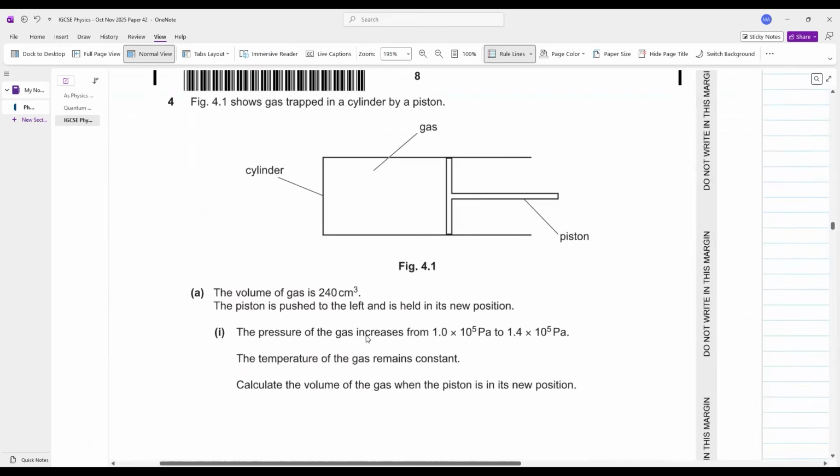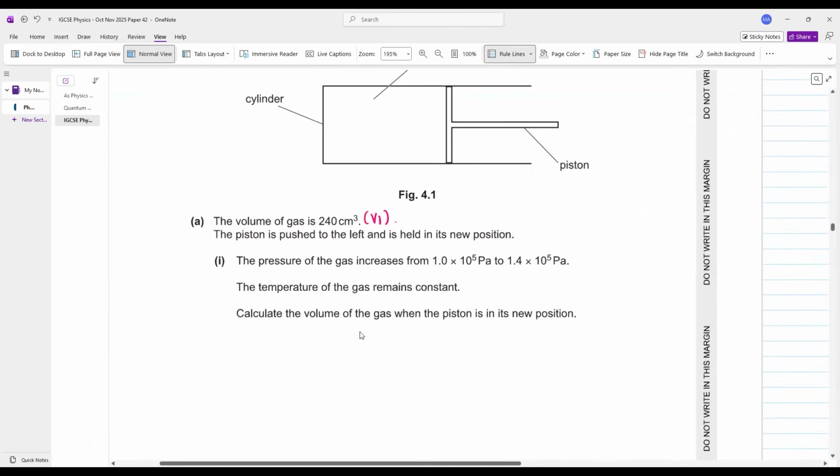Let's see this. Now, focus करो बेटा, इस सवाल पे क्या लिखा हुआ है जरा सा. Figure 4.1 shows gas trapped in a cylinder by a piston. The volume of the gas is this, so this is your initial volume, V1. The piston is pushed to the left, so volume is decreasing. The pressure increases from this to this. This is P1, this is P2. The temperature of the gas is constant.